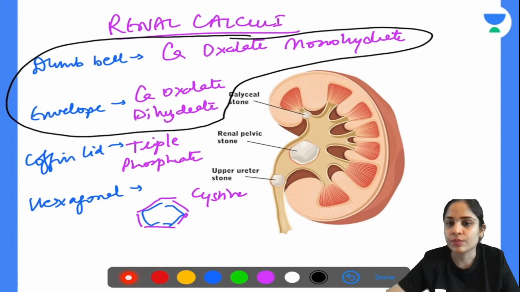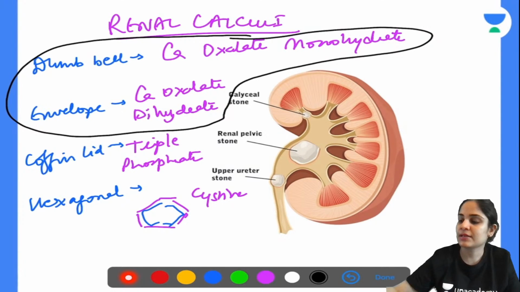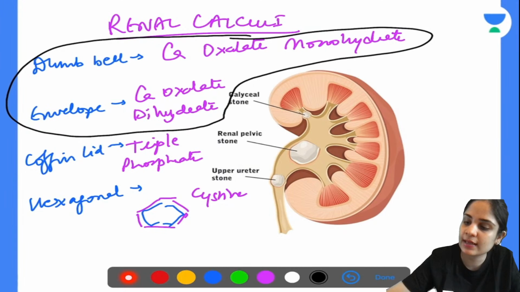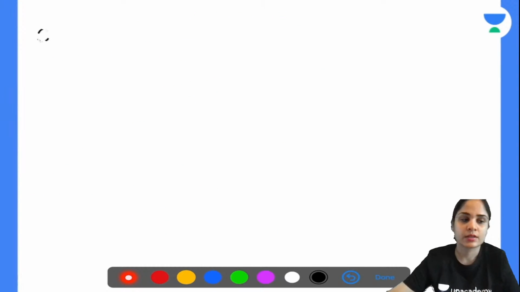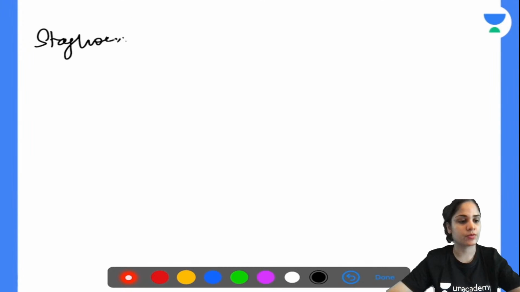Now the next thing that they will ask you in the exam is: staghorn calculus is seen in which type of stones? Staghorn calculus is seen in which types of stones?